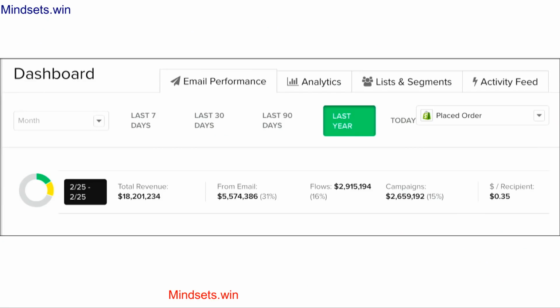Okay. So when you look at the last year, our business had $18 million in revenue between February 25 and February 25. 31% of that came from email, and our goal is to get that to 40%. So we'll check back in a year and let you know how we're doing. 16% of that revenue came from automated emails that are known as flows in the technology platform that we're using, our CRM called Klaviyo. Automated emails that are happening automatically, which is the first thing that we're going to cover in this training program. It'll be the bulk of the series here, because there's a lot to cover there.